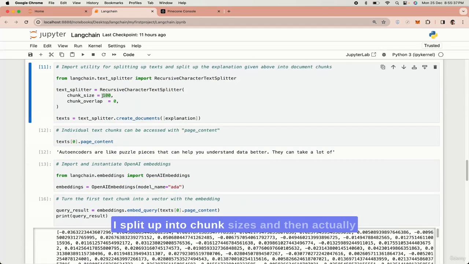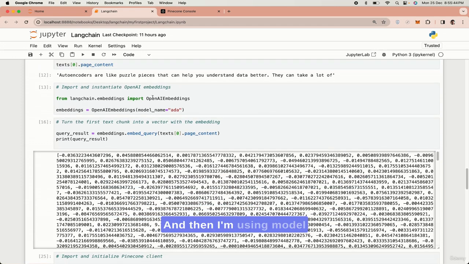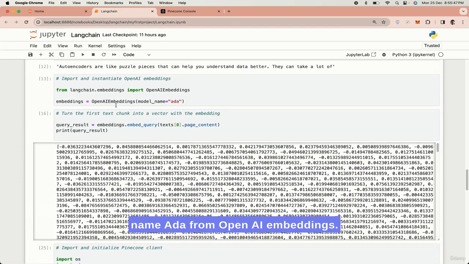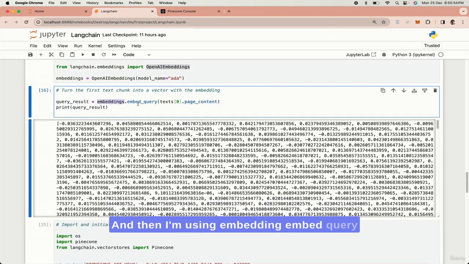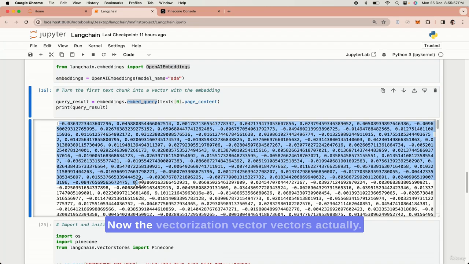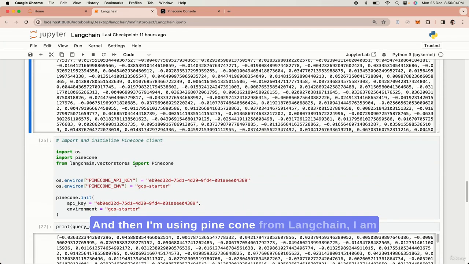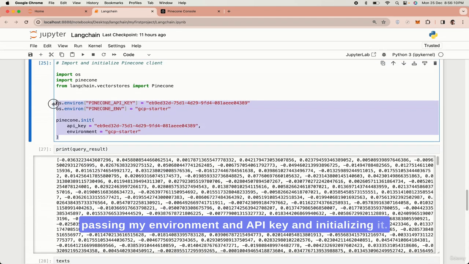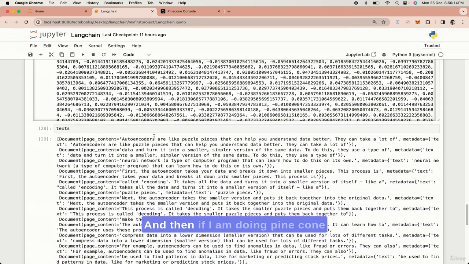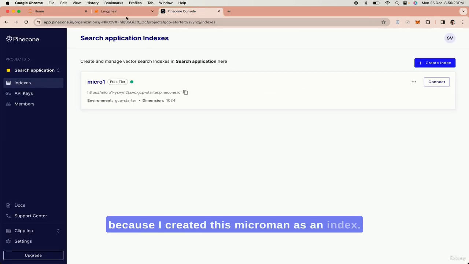I split it up into chunk sizes, and then I'm checking whether the chunks are there or not. Then I'm using the model name Ada from OpenAI embeddings. I'm using OpenAIEmbeddings as a function, and then I'm using embedding.embed_query on the page content. It created the vectors, and then I'm using Pinecone from LangChain. I'm passing my environment and API key and initializing it. Then I'm doing Pinecone.from_documents with the text and embeddings, and I'm passing the index name as micro1 because I created micro1 as an index.